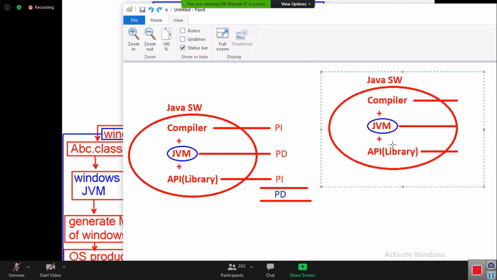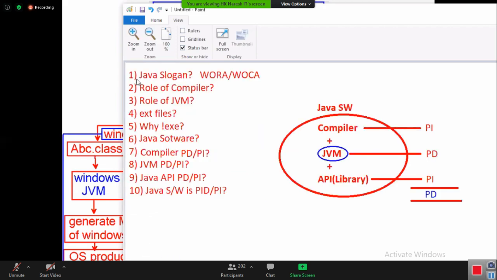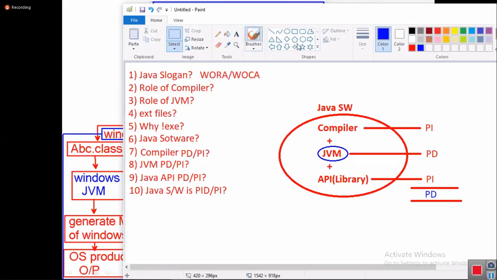Based on this point, I want to ask one question, okay? Everyone clearly think and answer. So compiler is platform independent, JVM is platform dependent, Java API platform dependent, Java software is platform.